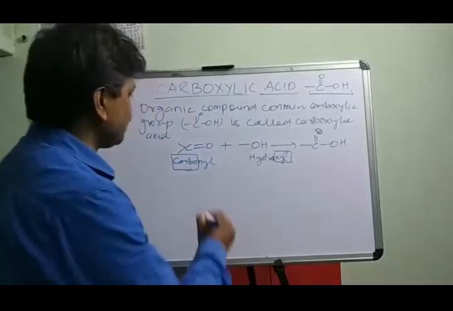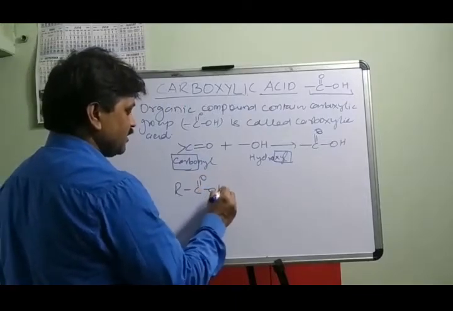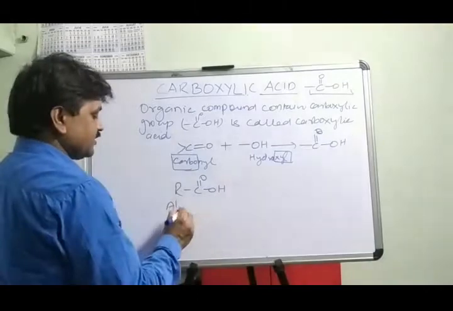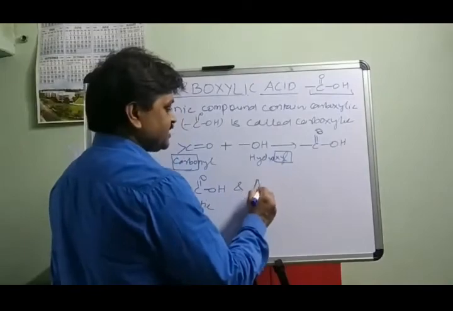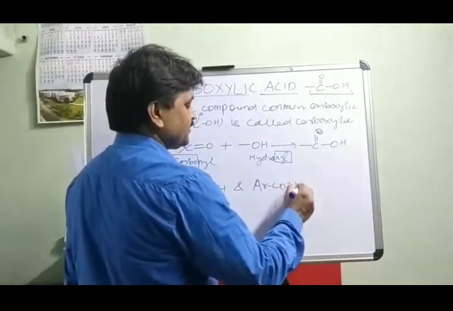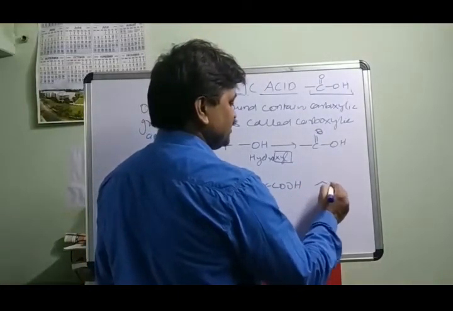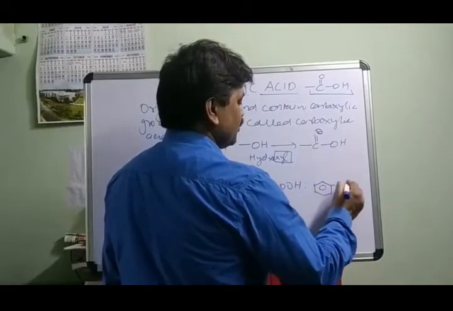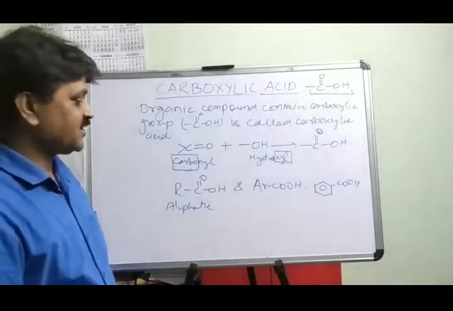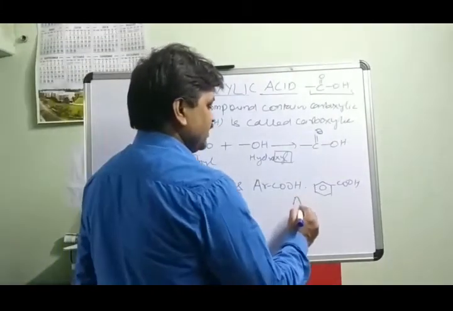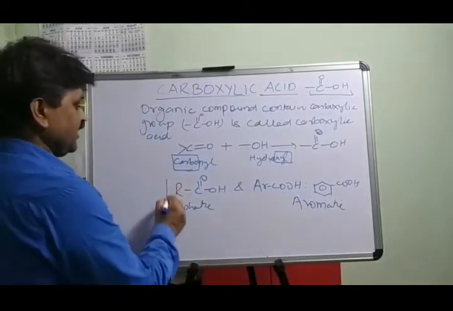So aliphatic carboxylic acid may be represented as RCOOH. This is aliphatic carboxylic acid. And aromatic carboxylic acid is represented as ArCOOH. The aromatic, just like the first member, is benzoic acid, where COOH is bonded to the benzene ring. This is aromatic carboxylic acid, and this is aliphatic carboxylic acid. So it may be represented as R, this is the aliphatic part.